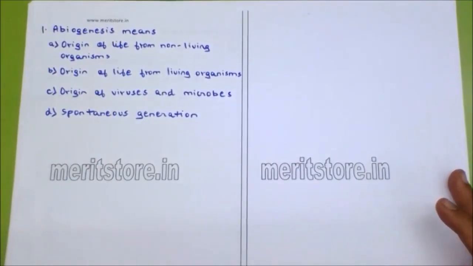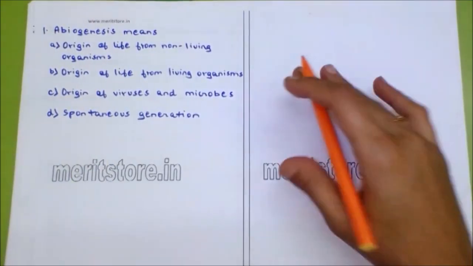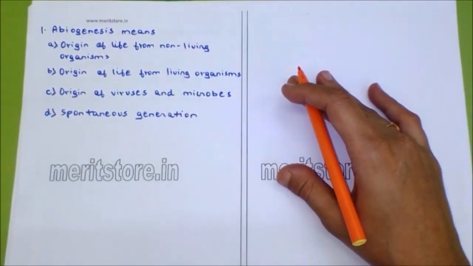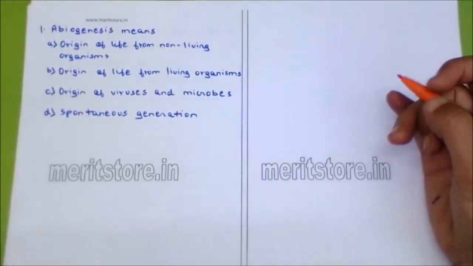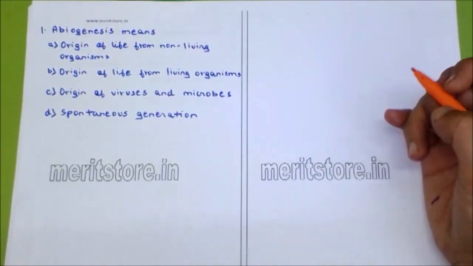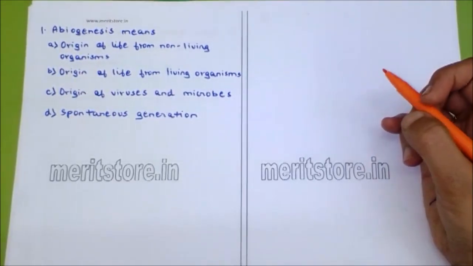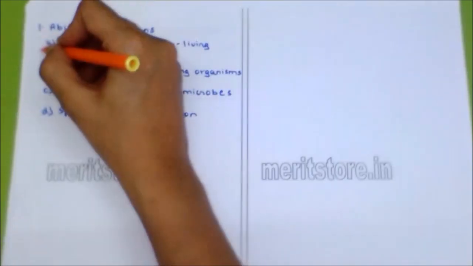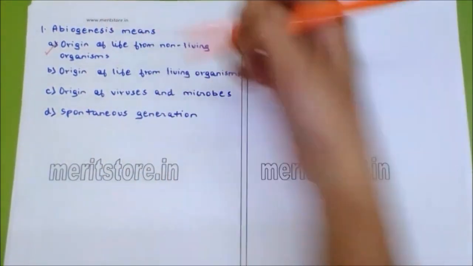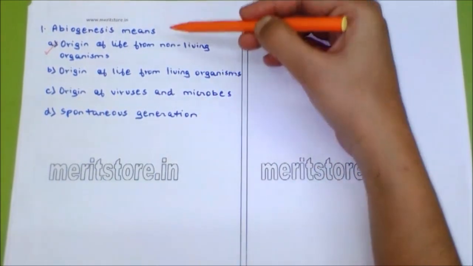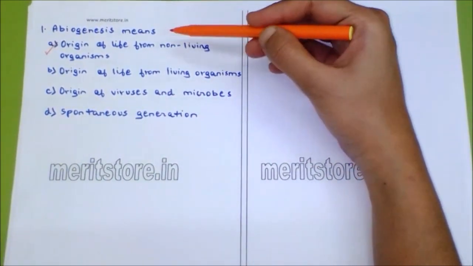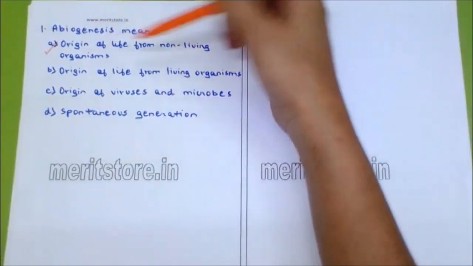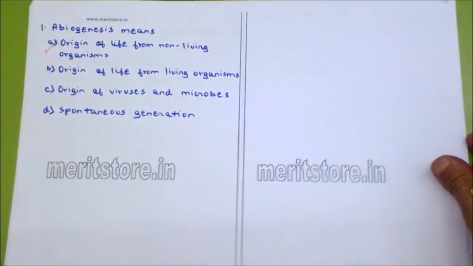MCQs of origin and evolution of life. First, abiogenesis means: origin of life from non-living organism, origin of life from living organism, origin of viruses and microbes, and fourth is spontaneous generation. The answer is A, origin of life from non-living organism, because spontaneous generation is also known as abiogenesis, and biogenesis means origin of the life from the living organism. So abiogenesis means origin of the life from the non-living organism.